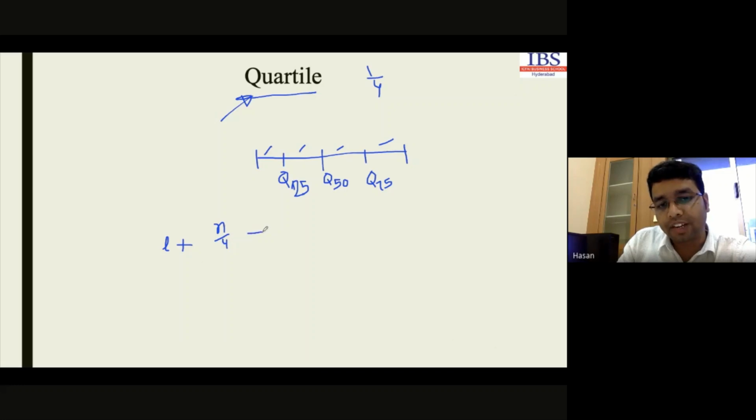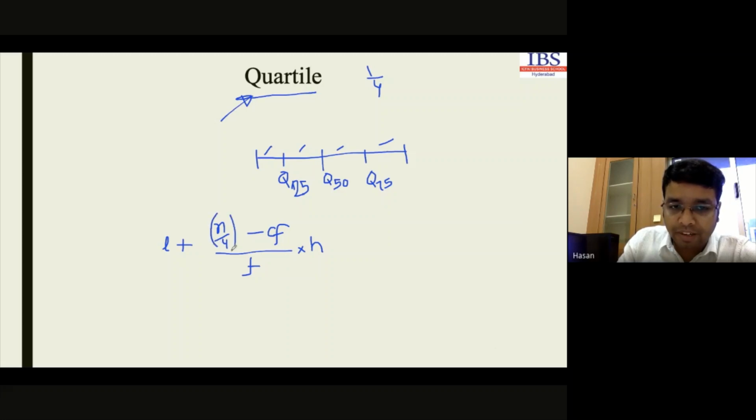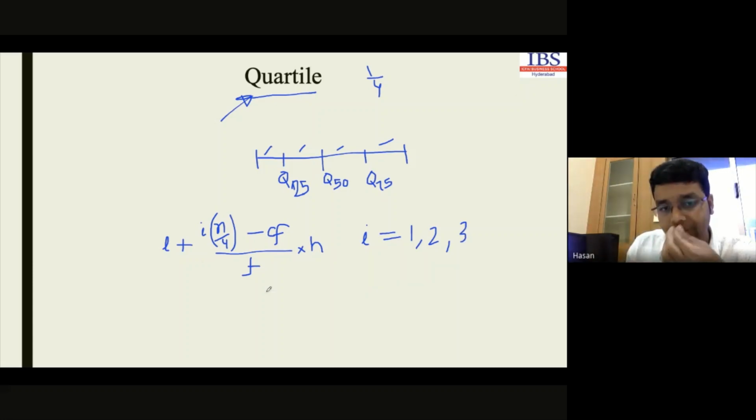N by 4 minus the cumulative frequency of the previous class, divided by the frequency of that class, multiplied by H. If we are concerned about the first quartile, this particular sum will be multiplied by i. Here i equals 1 indicates the first quartile, 2 indicates the second quartile, and 3 indicates the third quartile. In this way we can get the different quartiles.